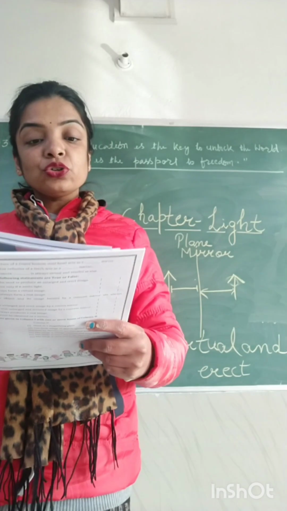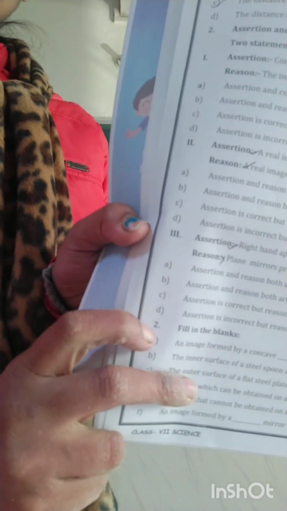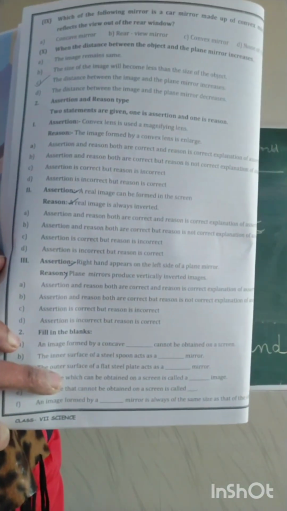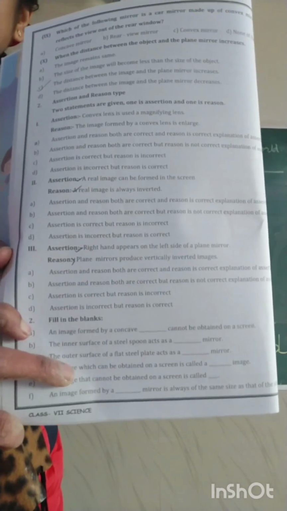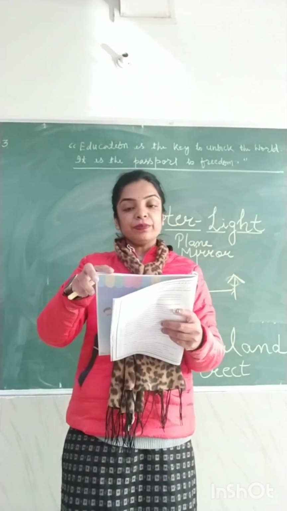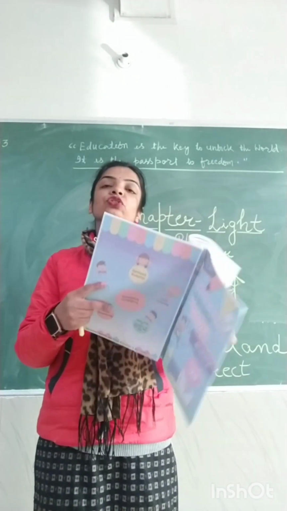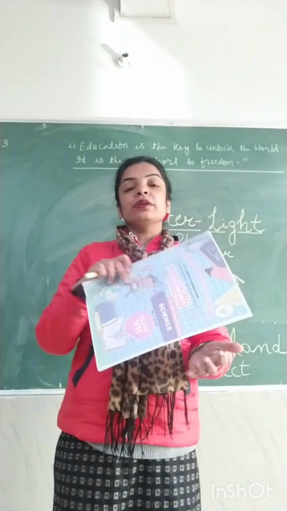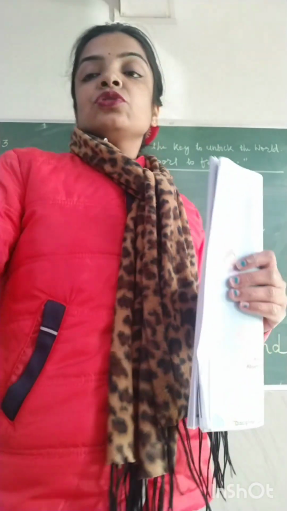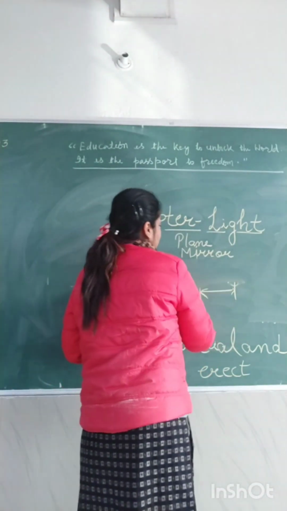Now your homework is to do question number 2 and 3 of page number 8. It's mentioned 2 again here in front of fill in the blanks. You should make it 3. So your homework is to do question number 2 and 3, that is assertion and reason type, and fill in the blanks. And for some of the work I will be sharing a PDF with you, most probably by tomorrow. Go through the explanation, the written part, and the books properly so that you can get everything.